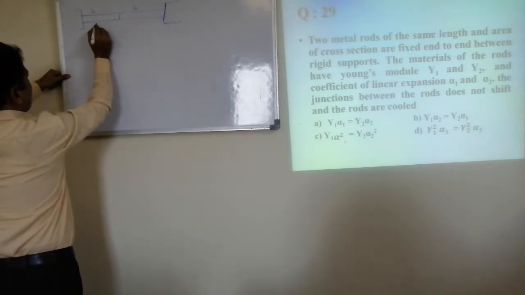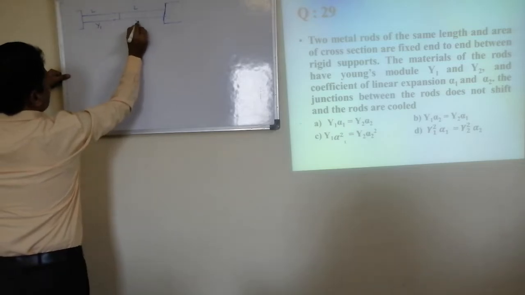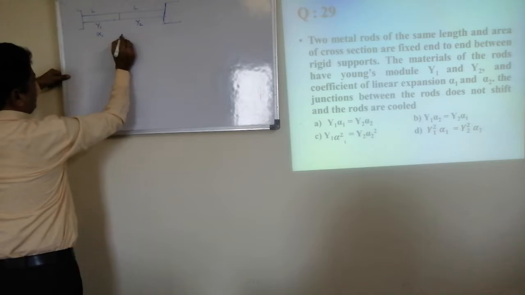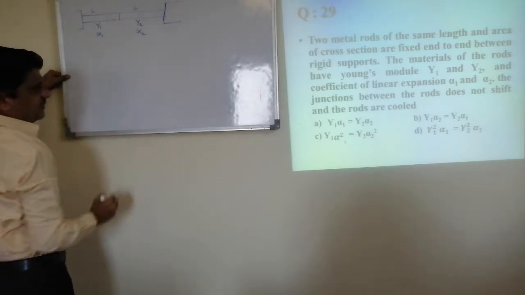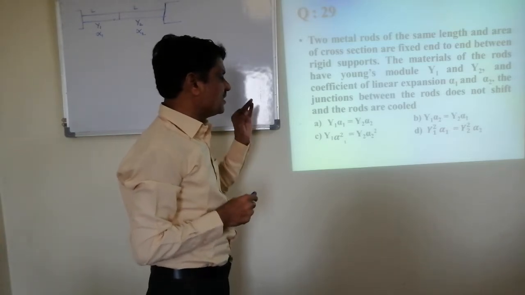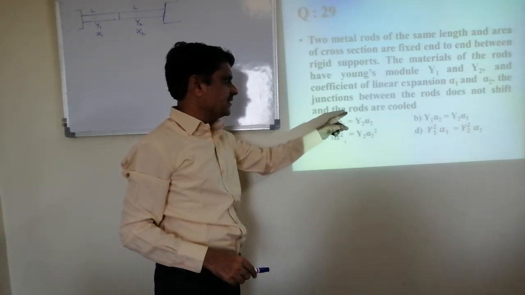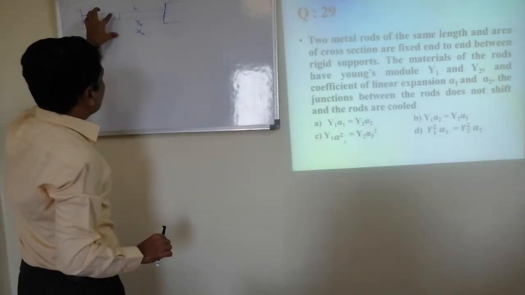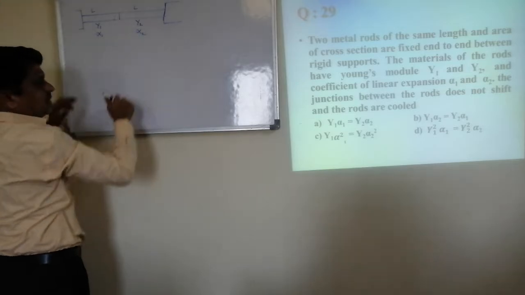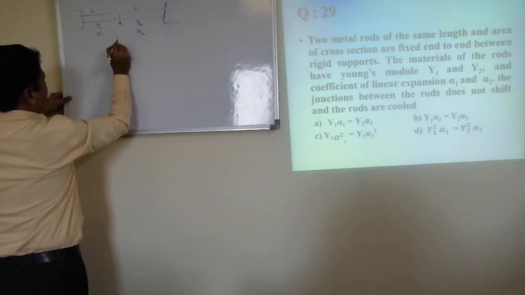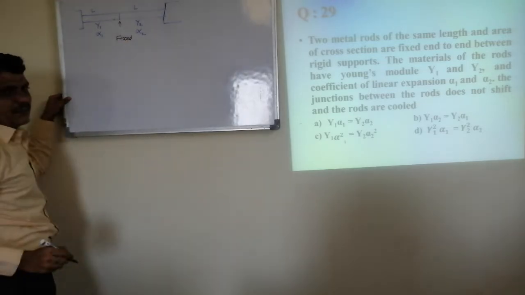Materials have Young's modulus Y1 and Y2. Coefficient of linear expansion is alpha 1 and alpha 2. The junction between the rods does not shift and the rods are cooled. It means whenever we heat or cool the combination of rods, the junction must be fixed.